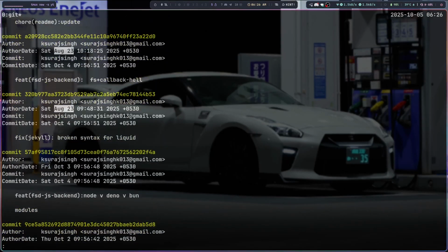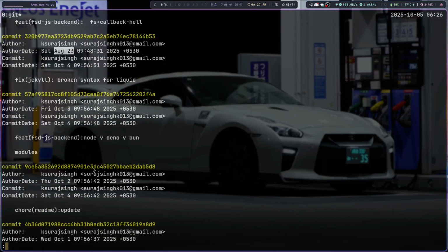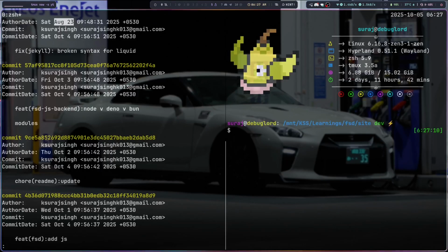So here are a few commits you can see over here, the commits that were made afterwards, right? Log-wise, I can't prove it right now, but you have to believe in this log format. The one shown at the top is the latest one, and the one shown at the bottom is the older one. I actually changed the commit using git commit --date. This is how you can change the author date.